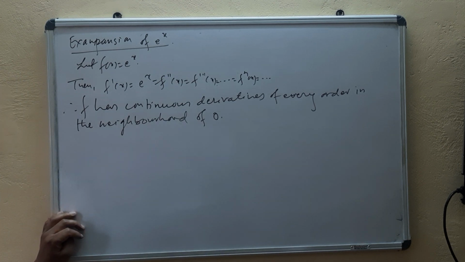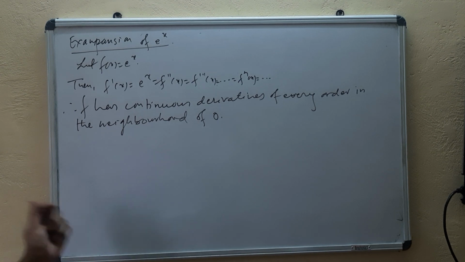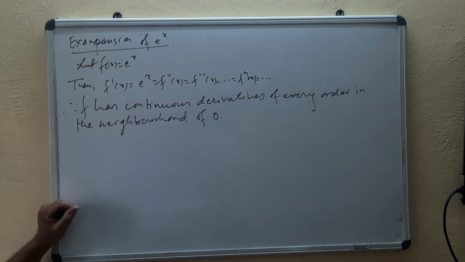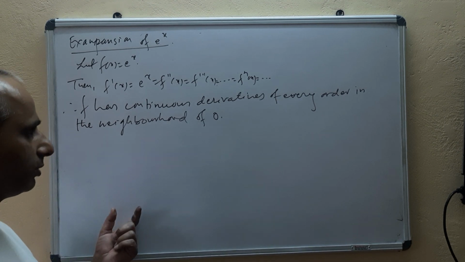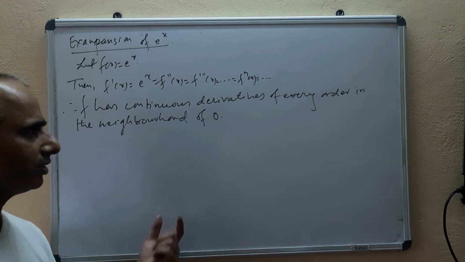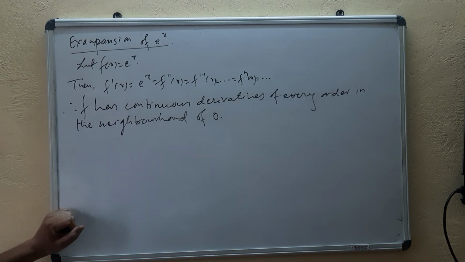Now second condition, we have to check the remainder, whether the remainder tends to 0 or not. And here first of all we will be using Lagrange's form of remainder. Then we will check whether it tends to 0 or not as n tends to infinity.